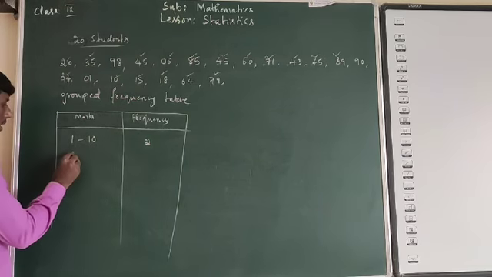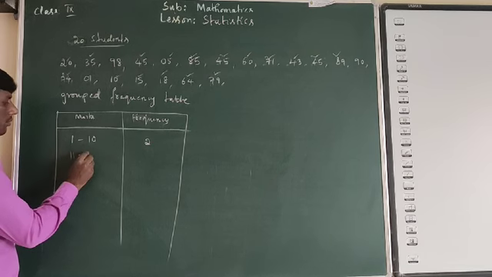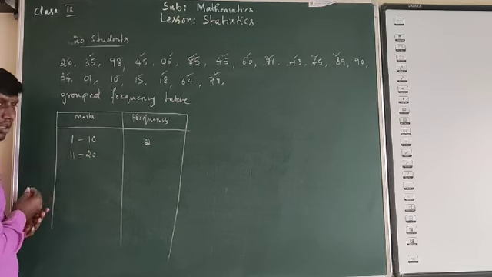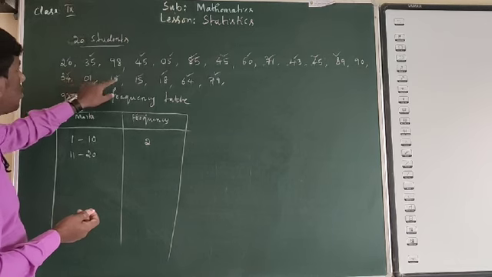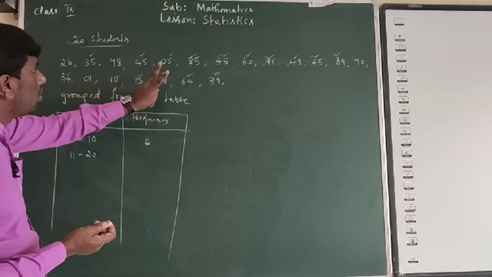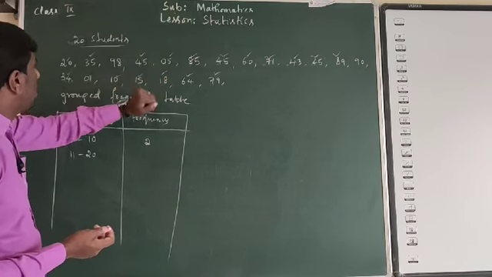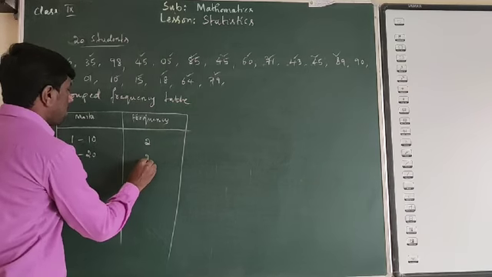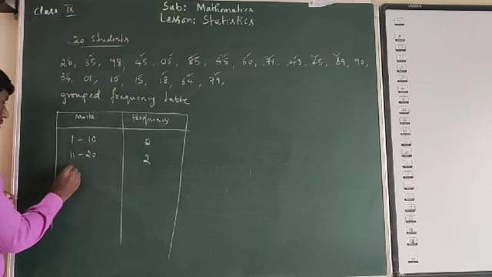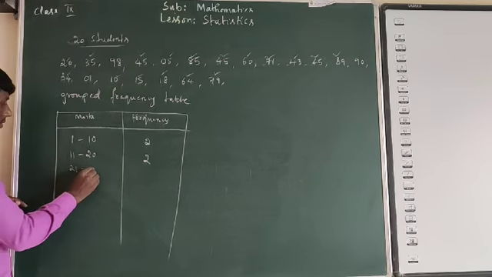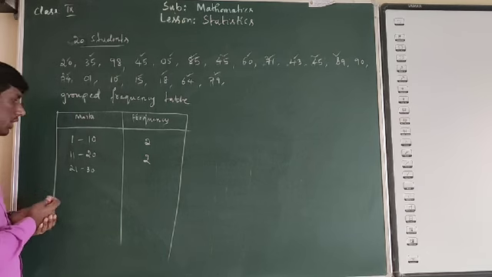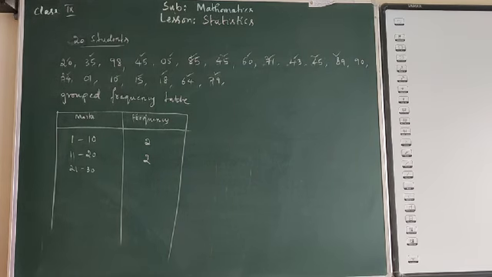Then the next one will be 11 to 20. How many students have taken from 11 to 20? 15, 1; 18, 2. We have only 2 students. Then 21 to 30.